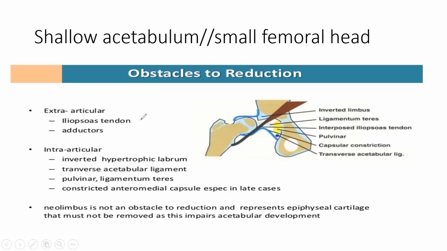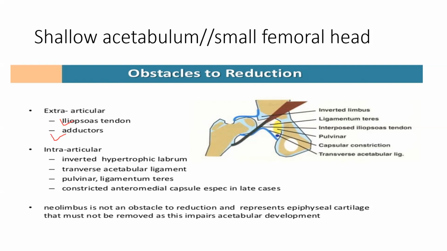First, two muscles are pushing your hip bone or the femur away from the acetabulum. One is your adductors. Once you dislocate it, your adductors are very stretched out and become tight, so they won't allow the head to come inside. The other is the iliopsoas tendon.